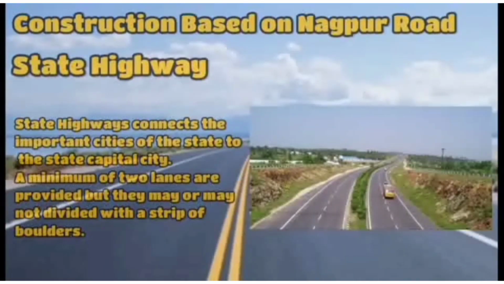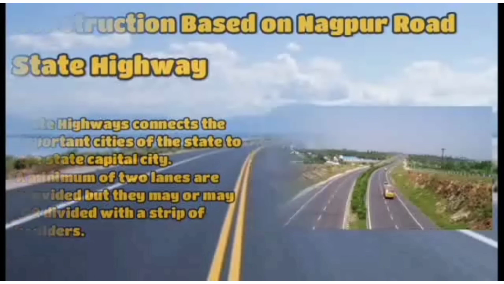Second is state highways. State highways connect the important cities of the state to the state capital city. State highways give access to connect national highways. They are also connected to the state highways of the neighboring states. A minimum of 2 lanes are provided, but they may or may not be divided with a strip of boulders.